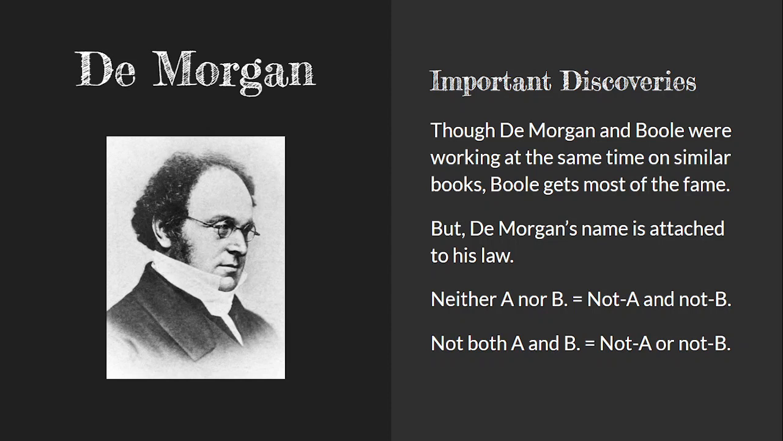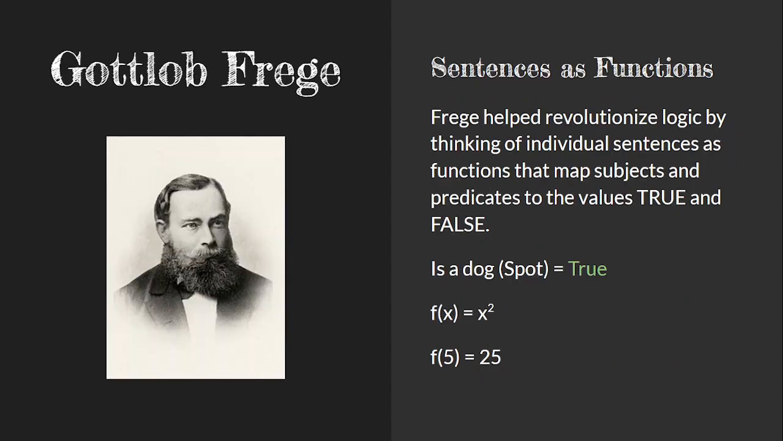Neither A nor B is the same as not A and not B. So you can have neither chicken nor fish at the dinner. Therefore, you can't have chicken and you can't have fish. So those equivalences there, those connected sentences, are called De Morgan's law. The next big revolutionary coming at the end of the 19th century and into the 20th is Gottlob Frege.